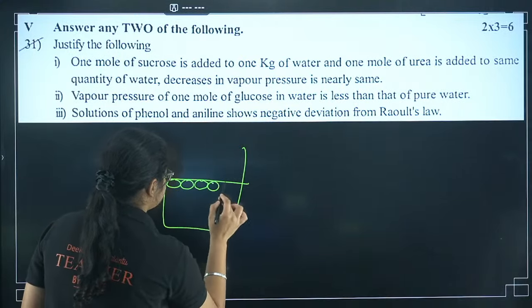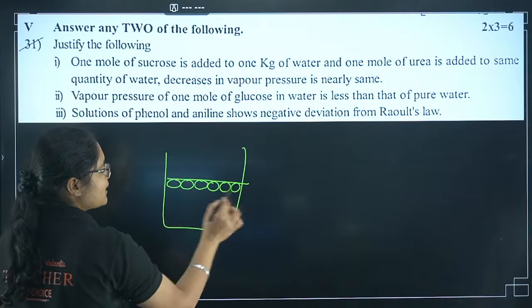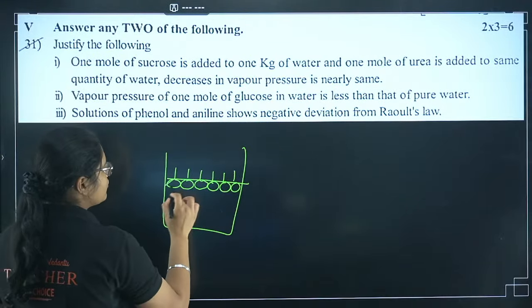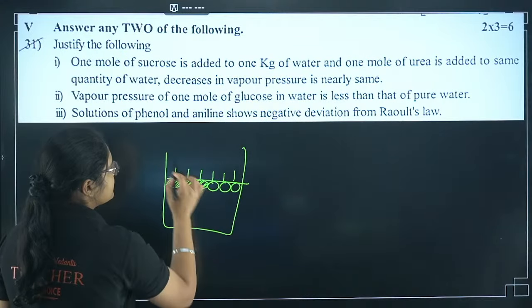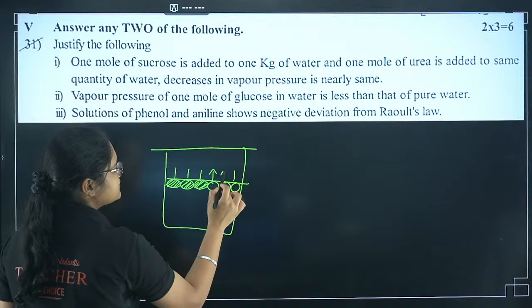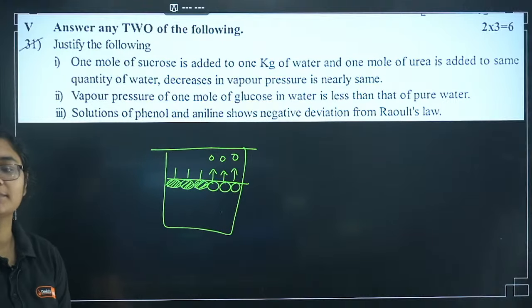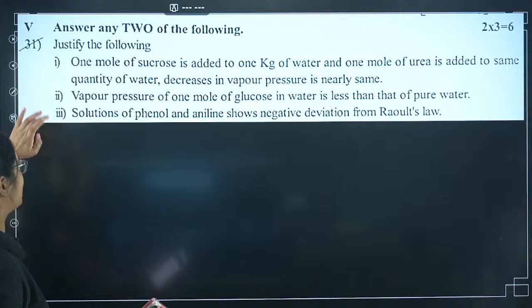When there was no glucose, all 6 particles were water and they were evaporating. Now when you add glucose, let these 3 particles be glucose. These will not evaporate, only the other 3 will evaporate. So fewer particles will evaporate, and fewer vapors will form. I'll show you how to write the answer.